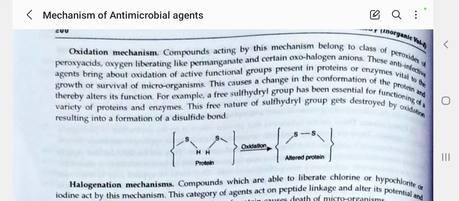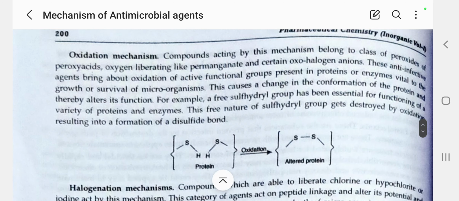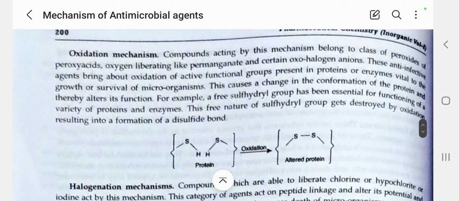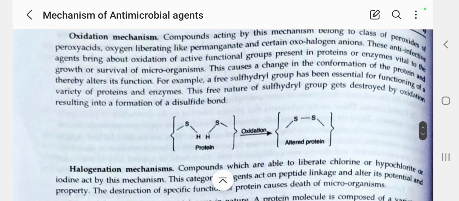So what are the classes of drugs under oxidation? Peroxides and peroxy acids; second, those drugs which can liberate oxygen, for example permanganate; and next, certain halogen anions. Let's see an example.